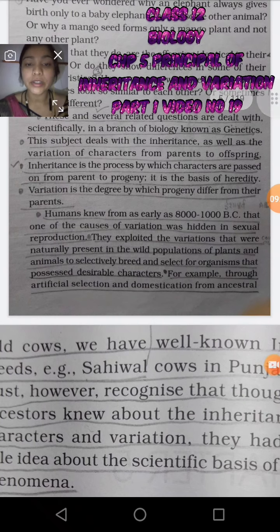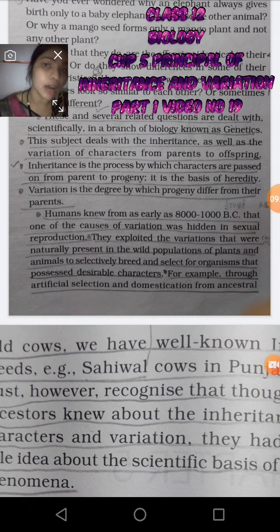The idea about genetics was already known to earlier people who lived around 8,000 to 1,000 years before Christ, so one of the causes of variation was hidden in sexual reproduction. They exploited the variations that were naturally present in wild populations of plants and animals to selectively breed and select organisms that possess desired characteristics.